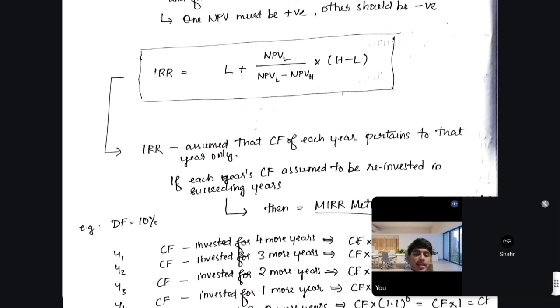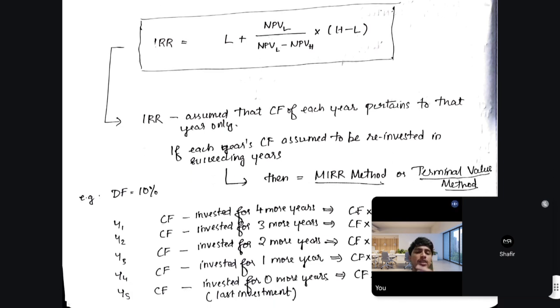In IRR, you just find the break-even point, and the cash flow we take is just for that particular year.